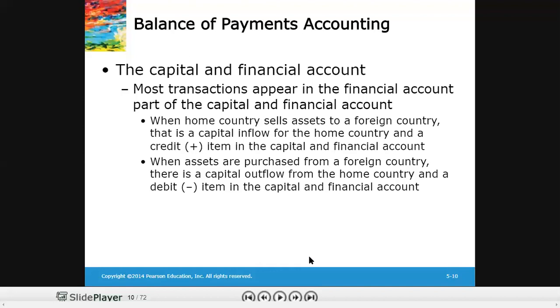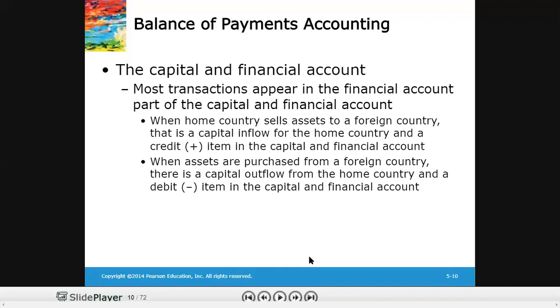In the capital and financial account, when inflows are there, when Pakistan is receiving money against the assets Pakistan sold to China, it will be recorded as a credit item, and the capital and financial account will be larger when the home country sells more assets to a foreign country.